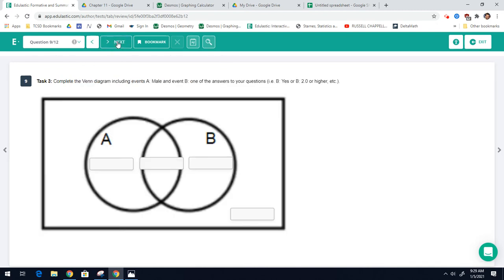And then the next one is a Venn diagram. So it says in the Venn diagram, event A would be being male, and event B is going to be one of your answers to your questions. So to me, B is going to be saying yes, right? So A is male, B is yes. When you do a Venn diagram, my suggestion is you start with the middle. That is the males who said yes.